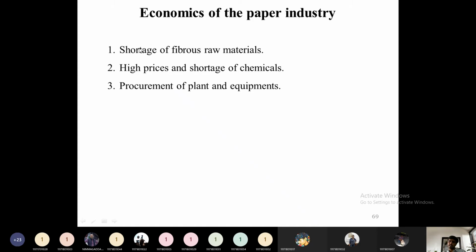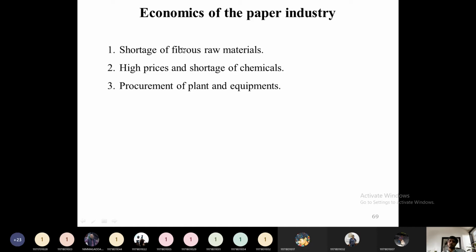Then the first one, if you discuss this one, shortage of fibrous raw materials. If you see the many types of paper mills, many big paper mills are suffering from shortage of raw materials, shortage of wood material because of large amount of deforestation. So for the paper mill, there is a shortage of raw materials.